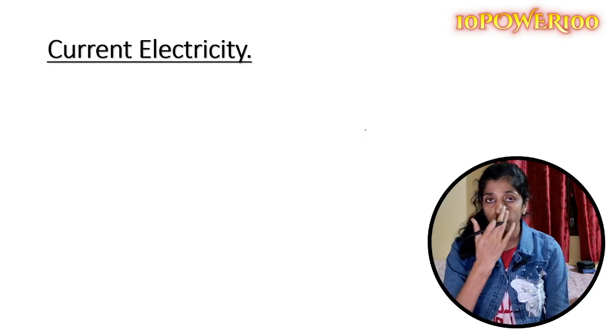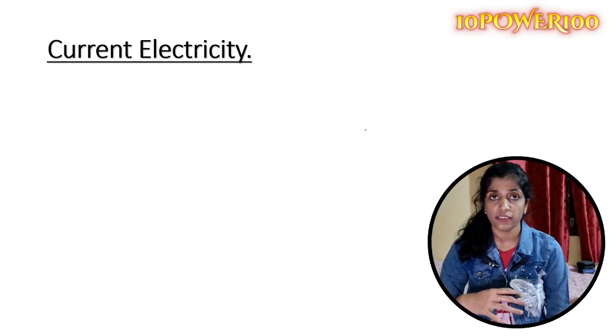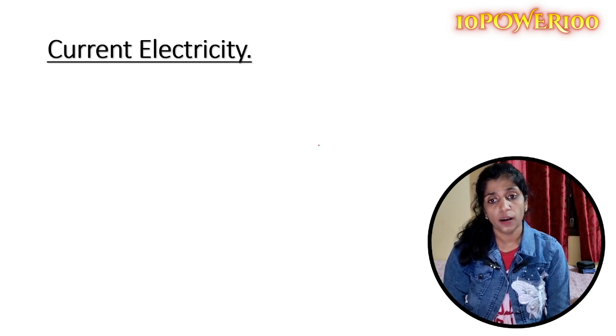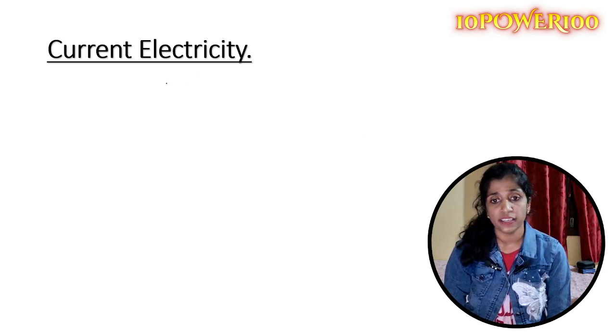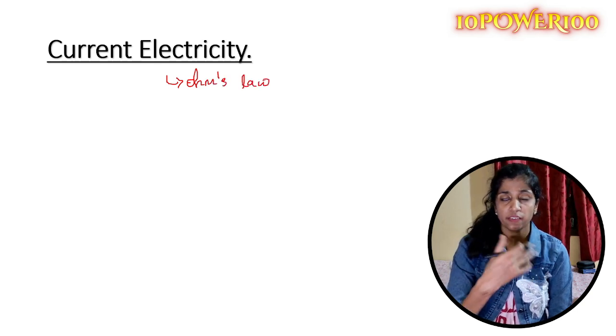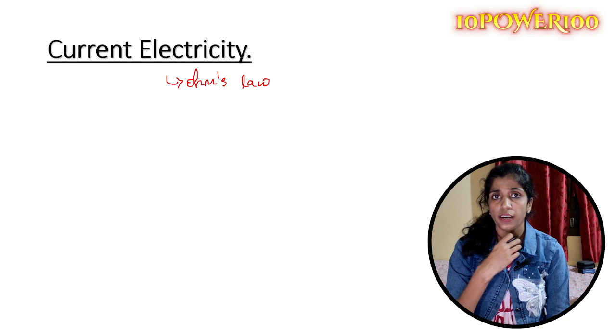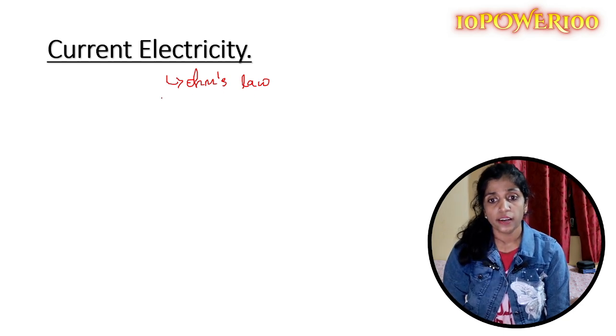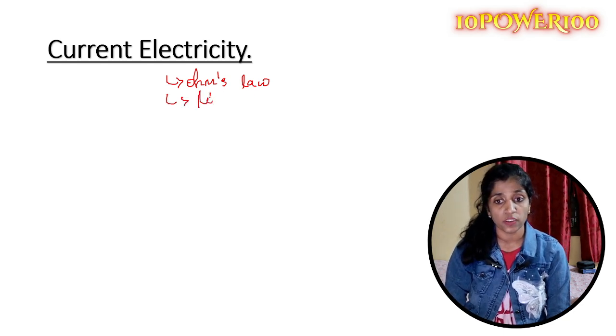And moving to the next chapter, that's current electricity. As you know, it has a very high weightage. So in current electricity, yes, the first thing is Ohm's law. Again here, I think you should mainly focus on all the laws. Previously we had Gauss law, Coulomb's law, and here it's Ohm's law. And what are the limitations? I think this is the most expected question.